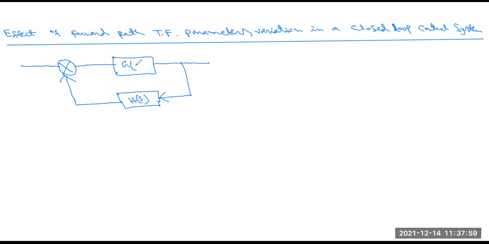This is G(s), this is the output, this is minus, this is plus, and this is R(s), the input. All of you know? Yes, sir. So this is the block diagram of the closed loop system.